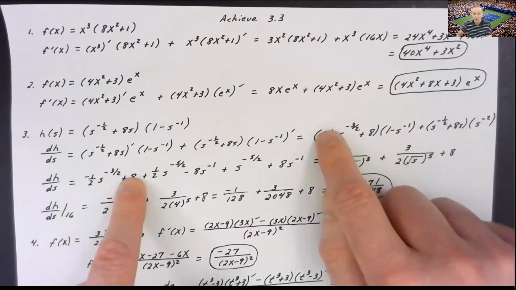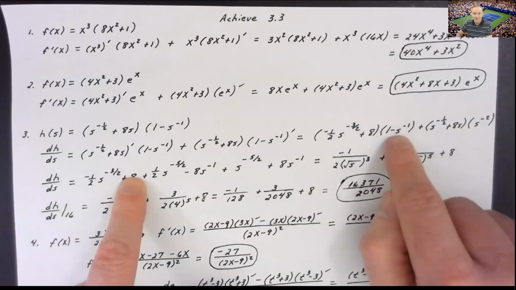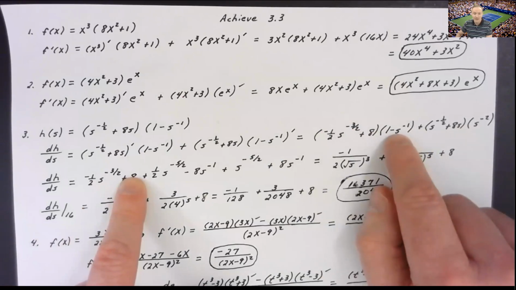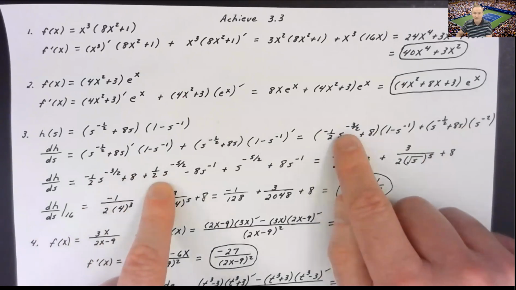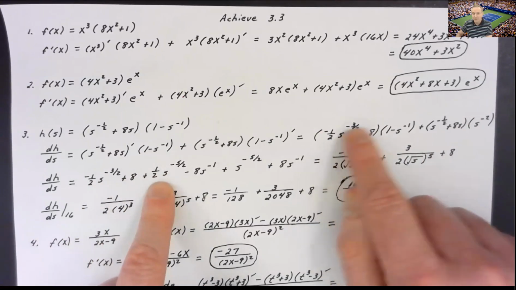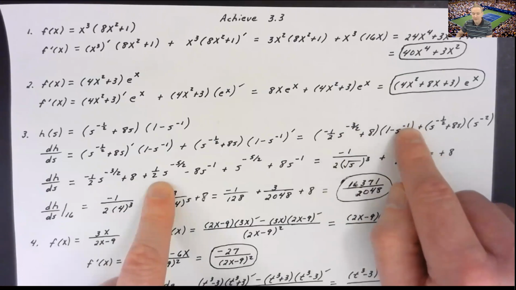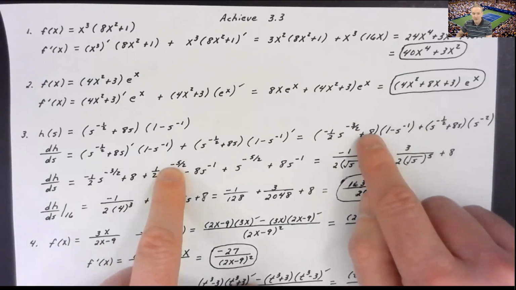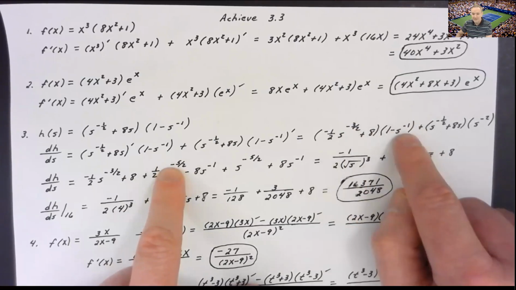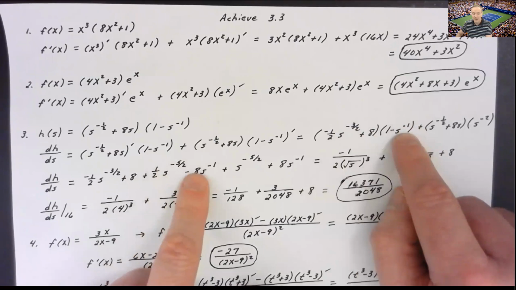I distributed the 1 to that group. Then if I distribute the negative s to the negative 1, I'll get a positive 1/2 s, and it's going to be to the negative 3 over 2 plus negative 1 power. That gives me negative 5 over 2 power. And then for the last term, you'd have the 8 times the negative s to the negative 1 for minus 8s to the negative 1.